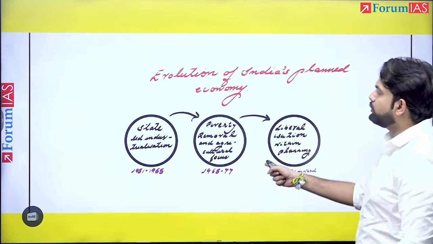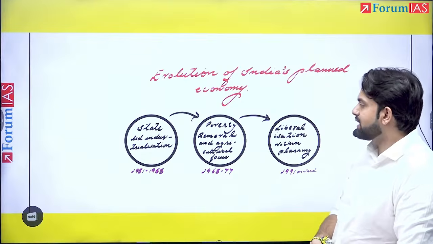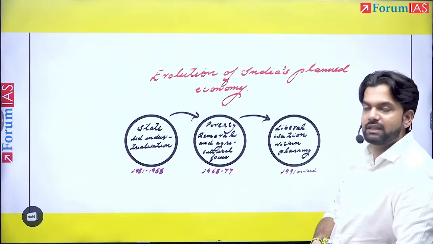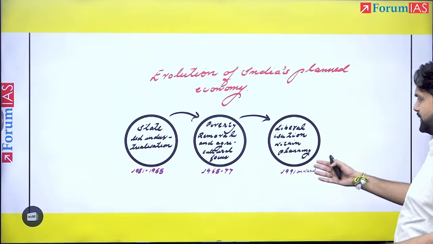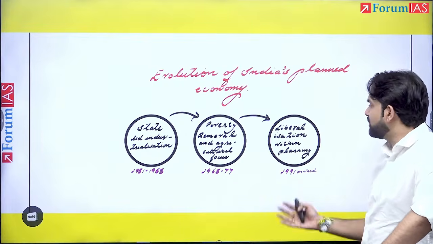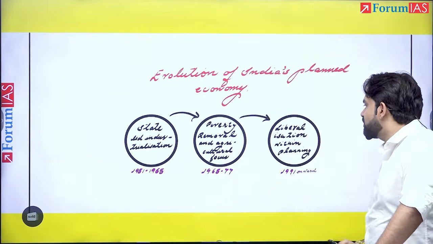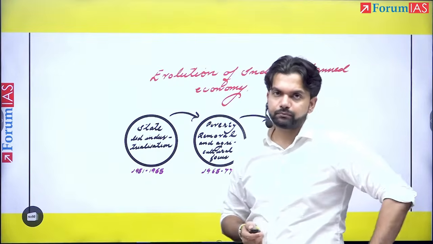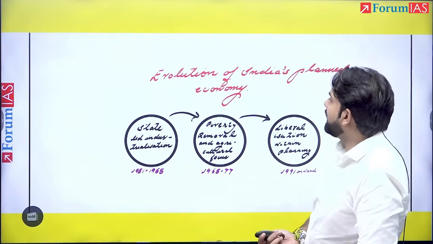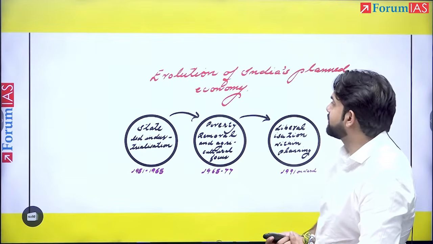What is it? You could have drawn a certain kind of evolution. State-led industrialization till 65. From 65 to 70, poverty removal and agricultural focus. From 77 onward up till 91, the beginning of liberalization. But from 1991 onward, a specific focus on liberalization within planning. So you could have drawn a certain trajectory of economic planning in India. Very important, it could easily have fetched you 5.5 marks at least.